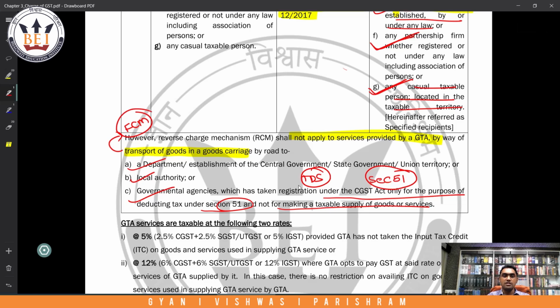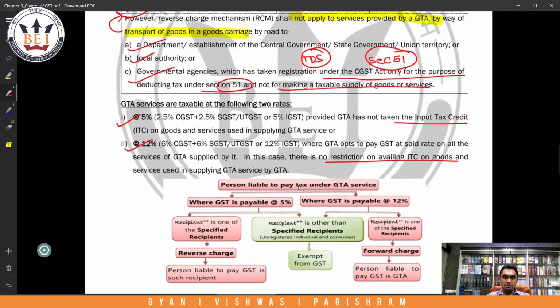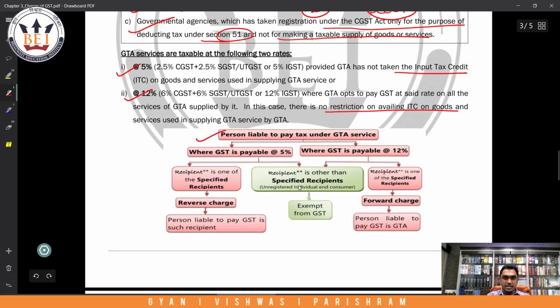So till now I think you have understood. There are certain exemptions. We will see that one by one. See what I have discussed with you already. At 5%, they have not taken input tax credit. At 12%, there is no restriction on availing ITC. So to summarize, let us sum up. Person liable to pay tax under GTA service, where you choose 5%, where you choose 12%. If you choose 5% and the recipient is one of the specified recipients, reverse charge is applicable, and the person liable to pay GST is such recipient.